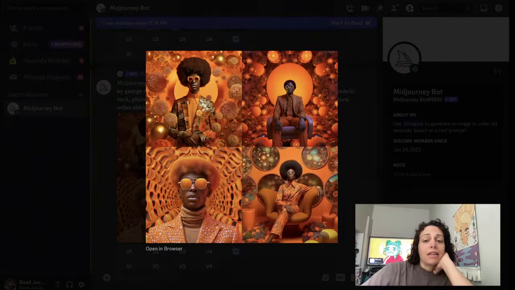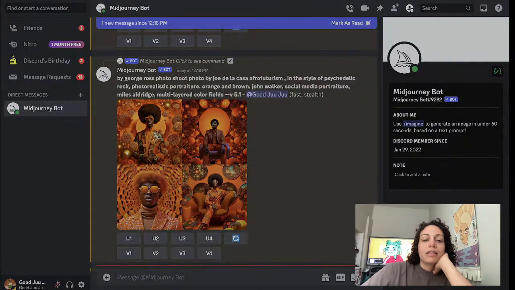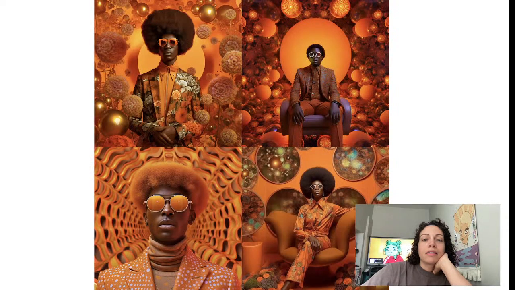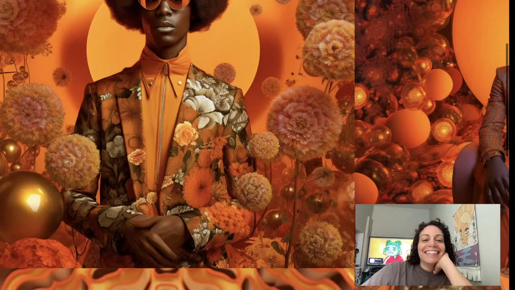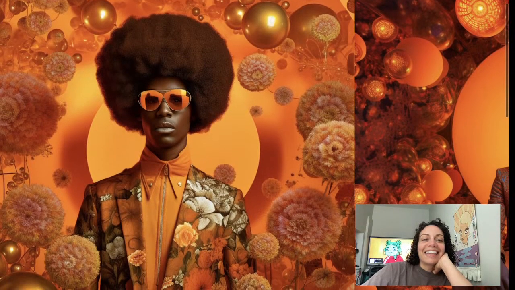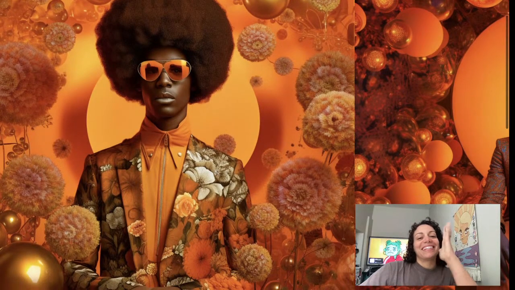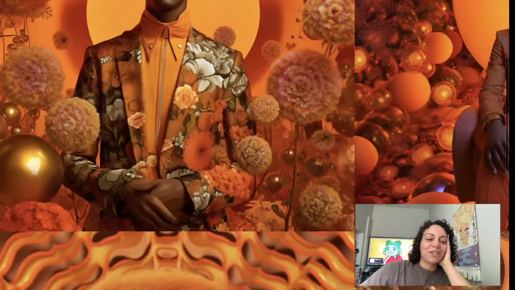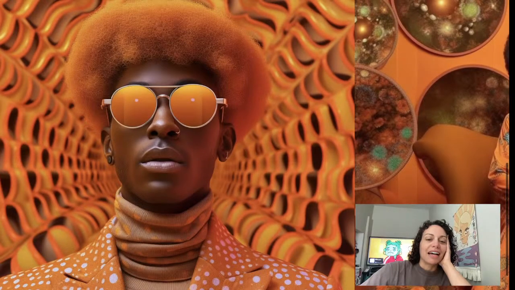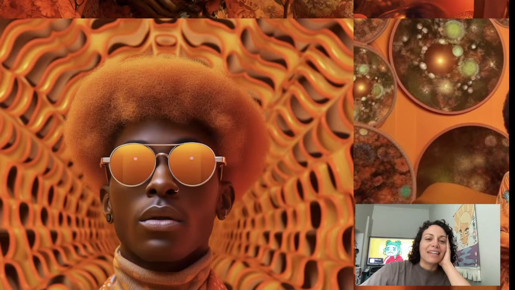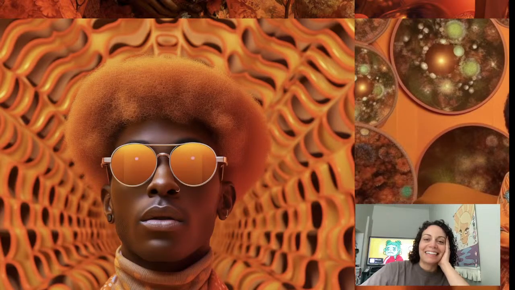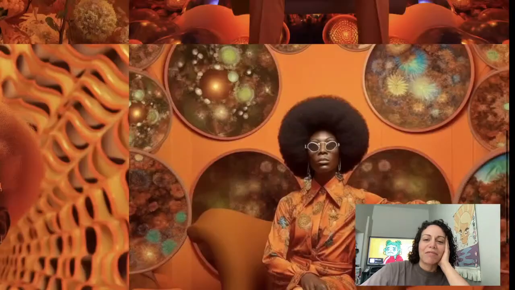Wow, these are okay. These are a vibe. Hold up. I need to make these bigger. Excuse me. Like, the fro, the fit, the flowers. This is a glamour shot. I really like this bottom one though. I love the patterns on his turtleneck and his jacket, and even the way his hair matches everything. I'm loving all the orange, and I really like this too.